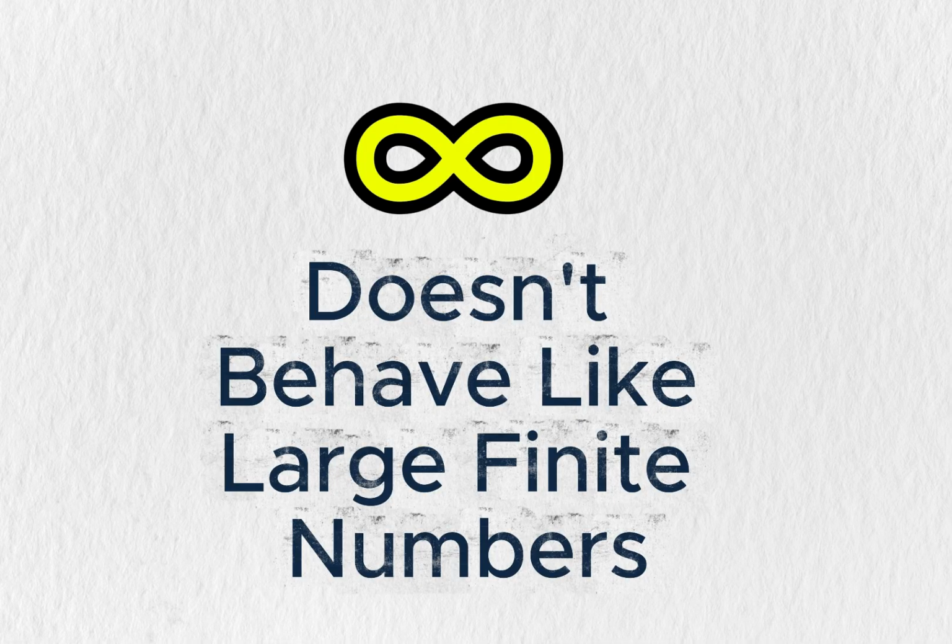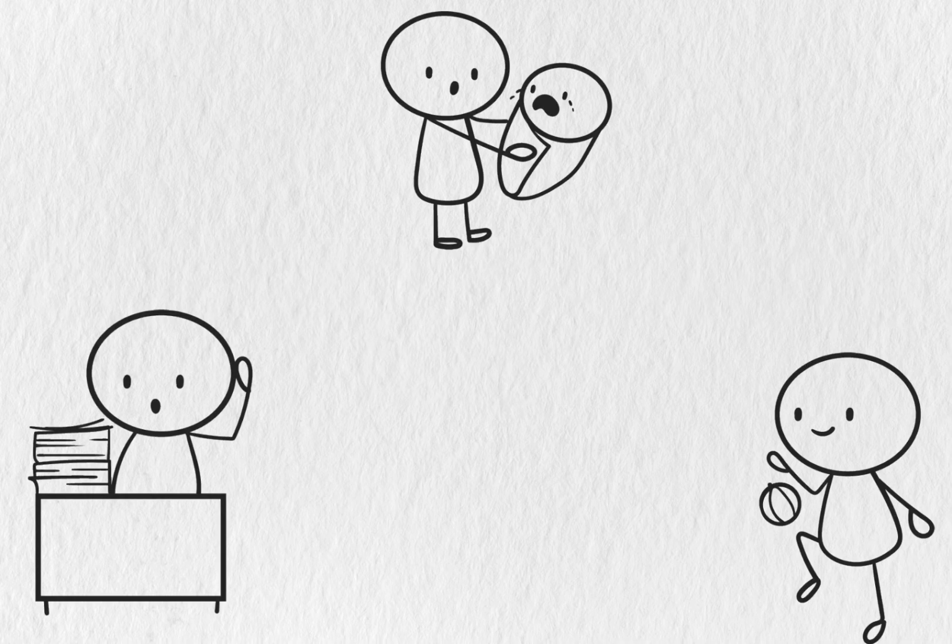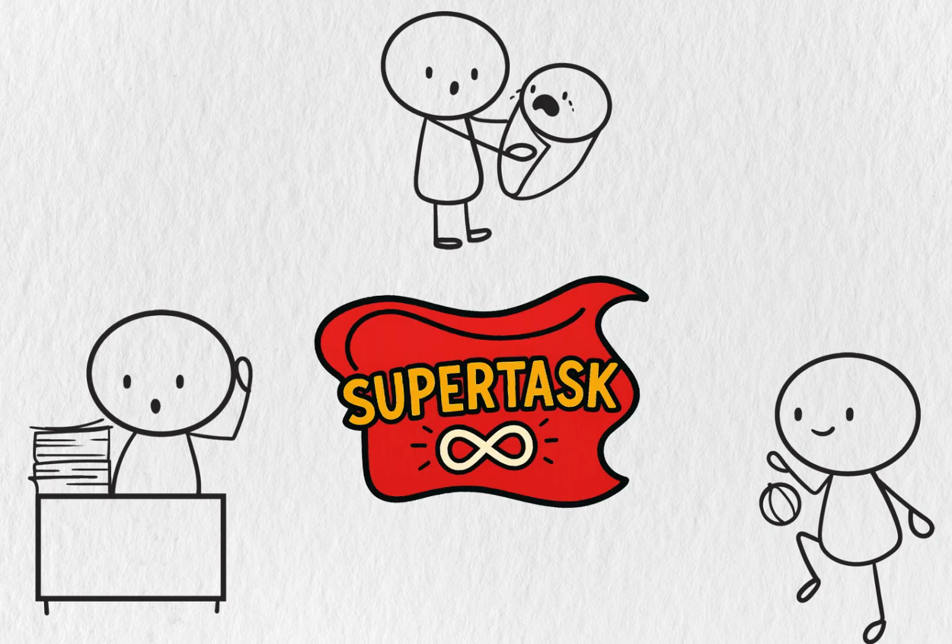This paradox shows that infinity doesn't behave like large finite numbers. A set can be the same size as a proper subset of itself. Paradox 9, Thompson's lamp. Here's a paradox about completing infinitely many tasks, called a supertask.